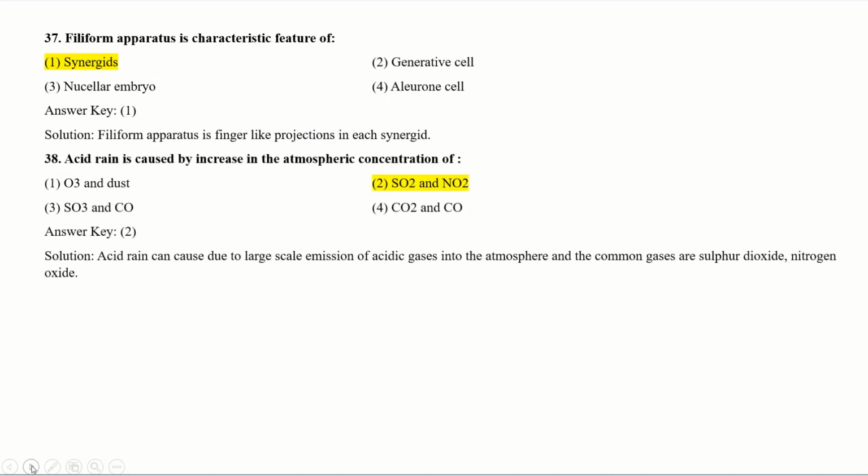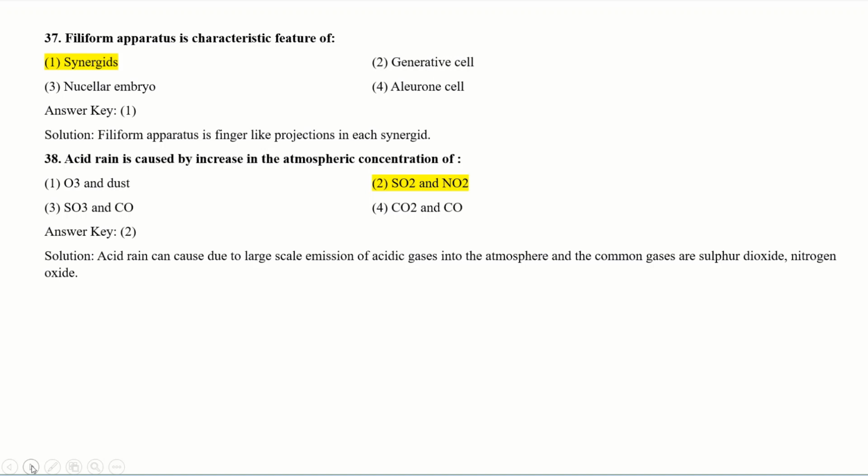Option number first. Acid rain is caused by increase in the atmospheric concentration of. When the atmospheric concentration of different gases, means large scale emission of acidic gases, then it causes acidic rain. See, acid rain is caused due to the increase of sulfur dioxide and nitrogen oxide.